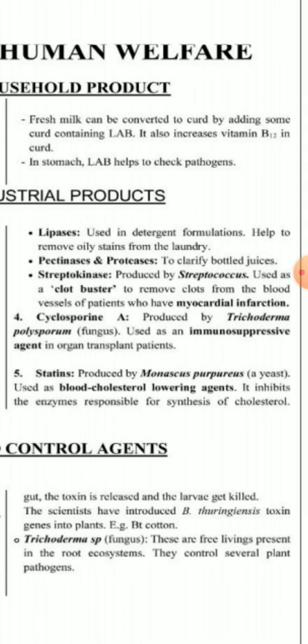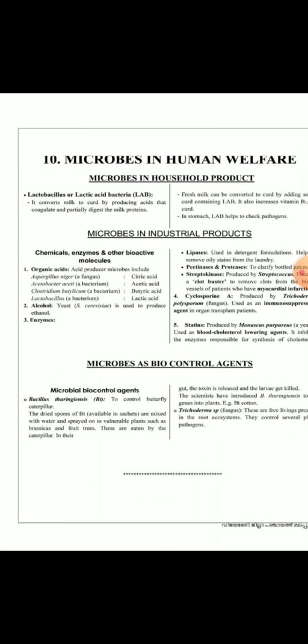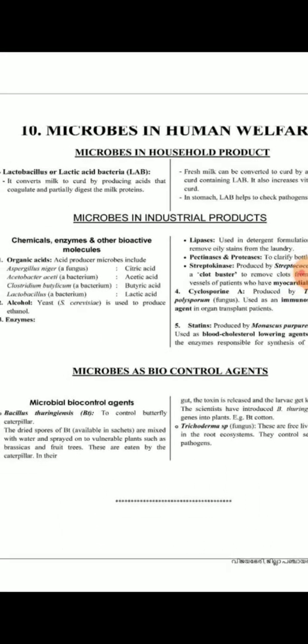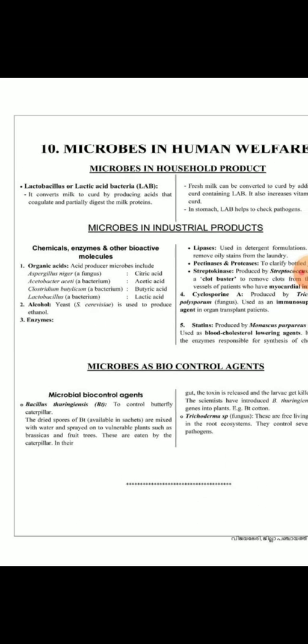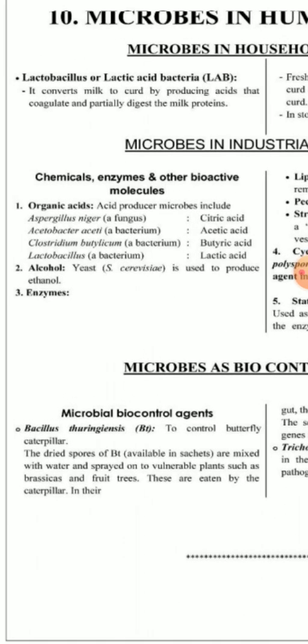The third topic in this chapter is microbes as biocontrol agents. There are two types of biocontrol agents: Bacillus thuringiensis and Trichoderma sp. Bacillus thuringiensis is used to control butterfly caterpillars.